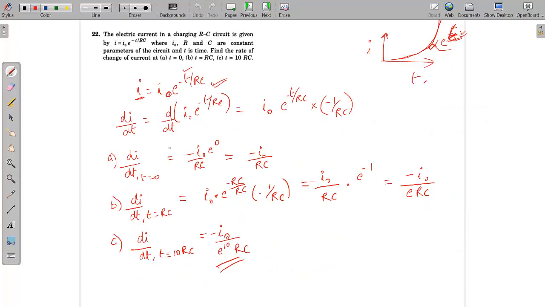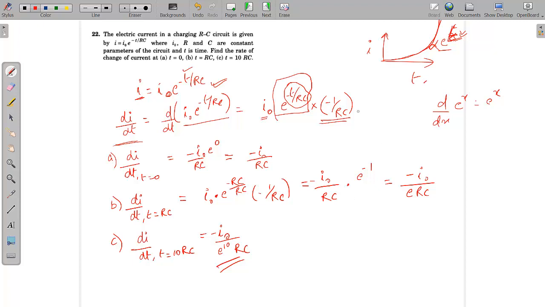Since it's asking for the rate of change, we have to find the differentiation of this I with respect to the variable t. So what will dI by dt of this particular expression be? We know that d by dx of e to the power x is equal to e to the power x. Since this is a constant, the constant comes out. So e to the power x differentiation will be the same, but since the exponent is not simply x, there is a constant associated with it. This particular expression will also be differentiated again, so that will become minus 1 by RC.